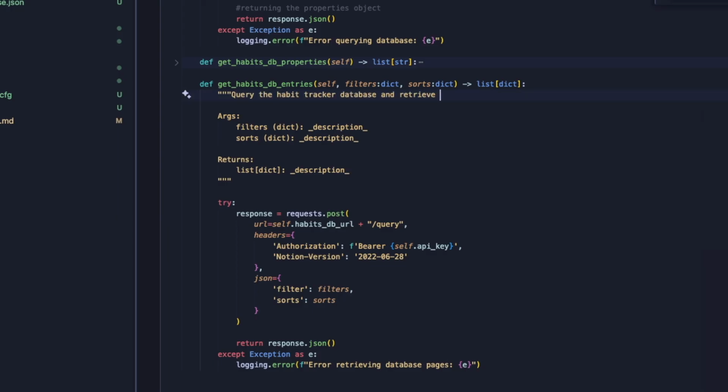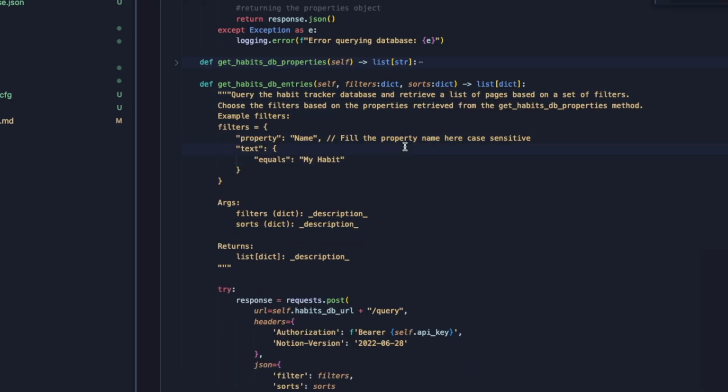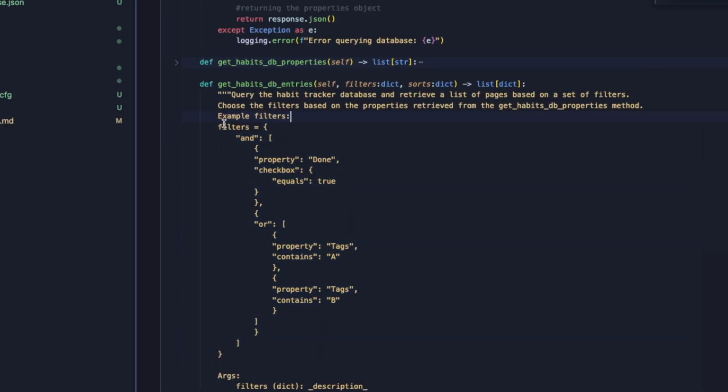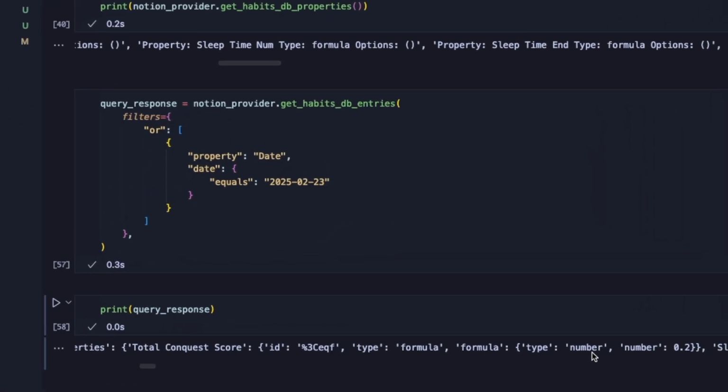Now, since agents use docstrings of Python functions to actually figure out which tools to use and also what sort of schema to provide, I put all the information that was in the Notion documents page into my docstring to actually help the agent figure out what to filter on. So after finishing up that function, the next step was actually test it and get some pages for a specific date. So what I did was I filtered our Notion database and retrieved a single page for a single date.